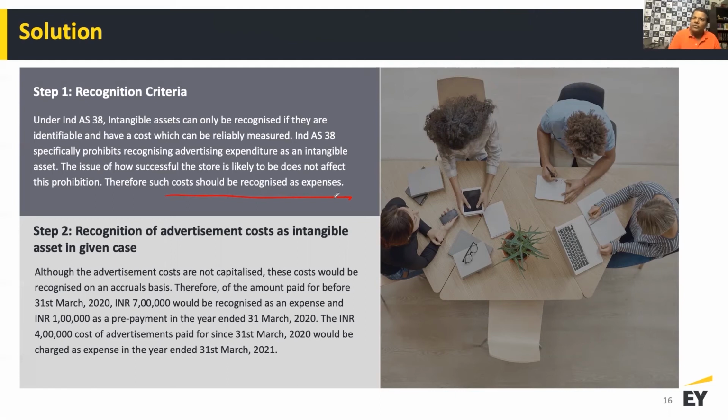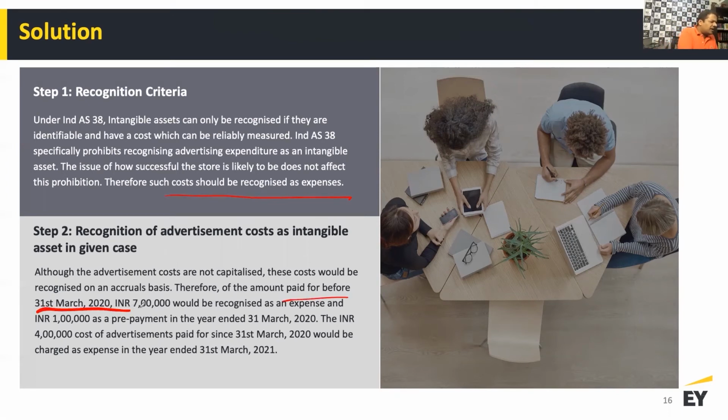Now you got to again look at the guidance carefully, when to expense, how much to expense. So if my total commitment was 8 lakh, but this much is what I have spent till 31st March and subsequent period, so accounting is a period cost. So in this period, this much cost is going to be recorded. In the subsequent period, I'm going to record the subsequent cost.